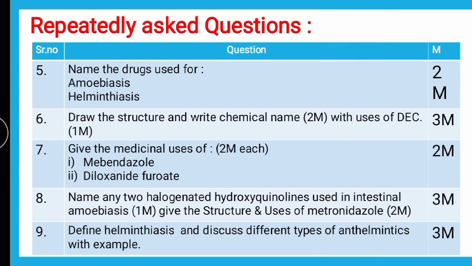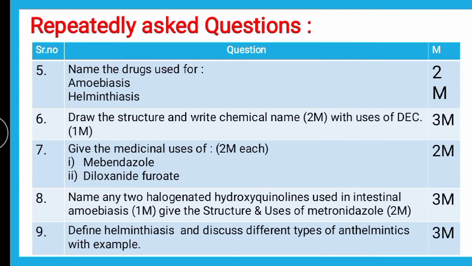This is one of the classes of antiamoebic drugs, that is halogenated hydroxyquinolines, which includes examples like iodochlorhydroxyquin or di-iodohydroxyquin. So these are the examples of halogenated hydroxyquinolines. The structure and uses of metronidazole we have already discussed.